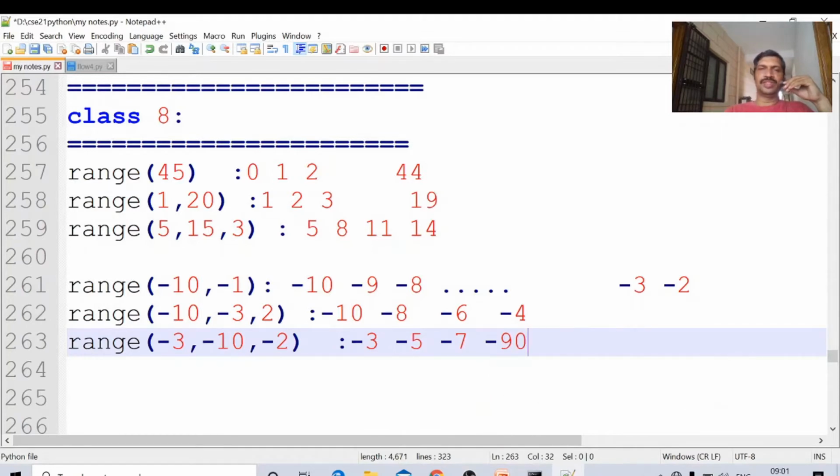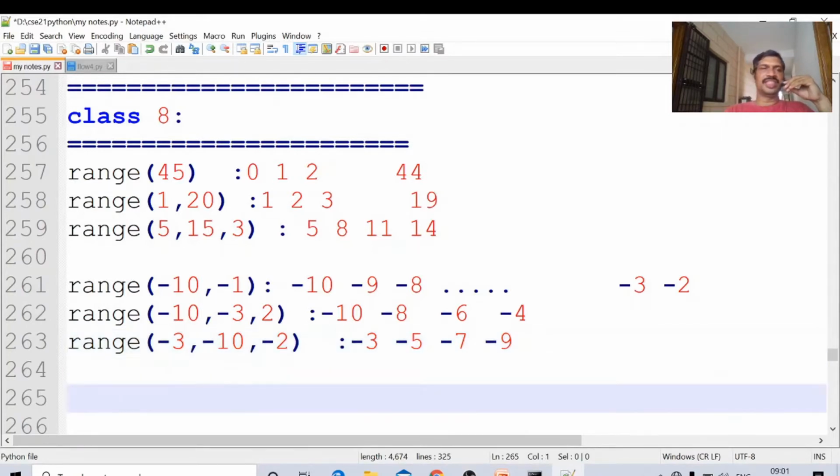Next we will see the for loop. This is the syntax of the for loop in Python programming language.